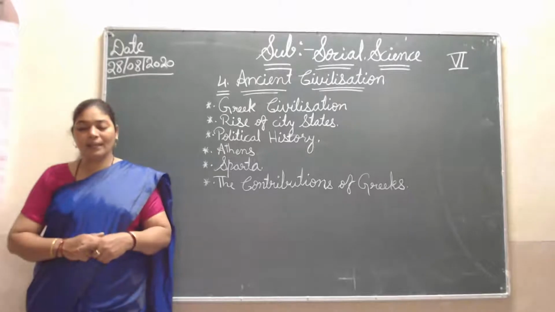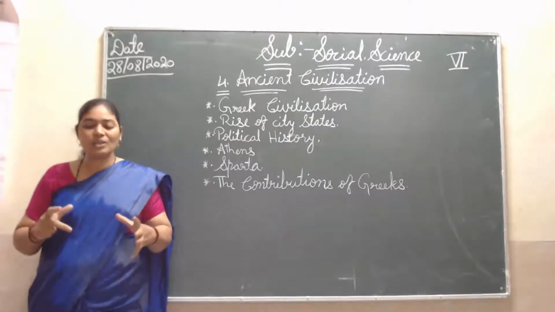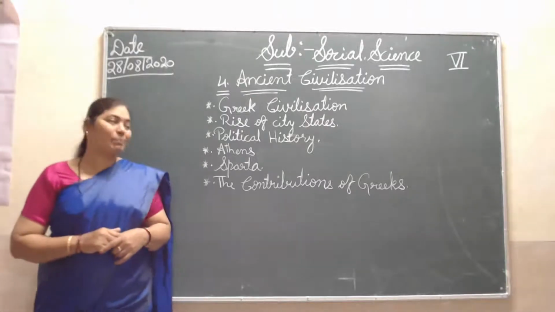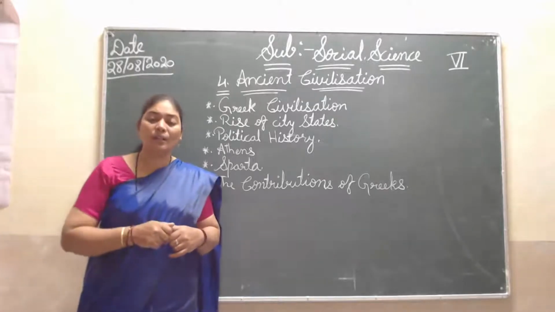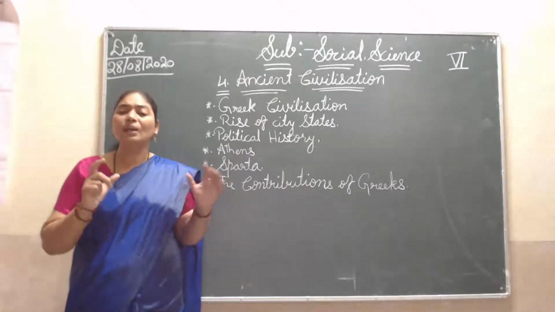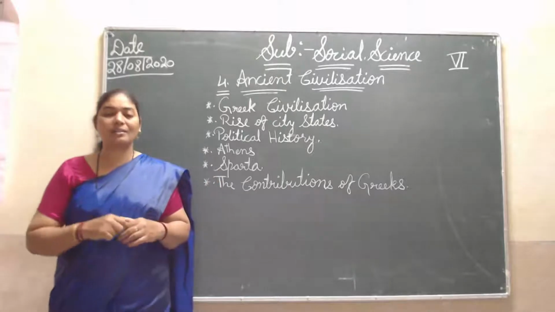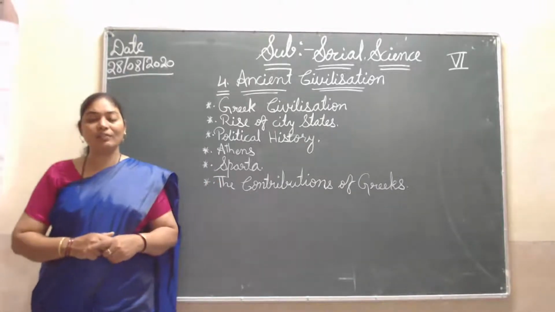Then again, the Greek sculptures express the natural human body and its structure. These Greek people carved the stone. In stone, they made many human bodies, many idols, very nicely and beautifully.